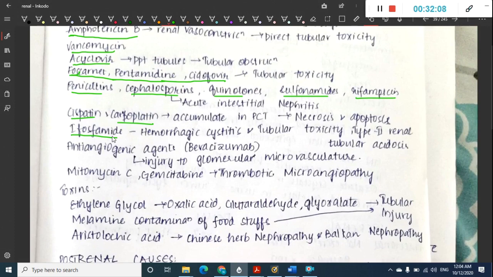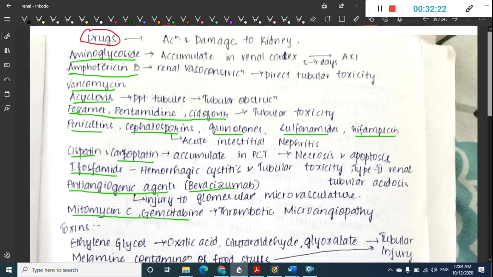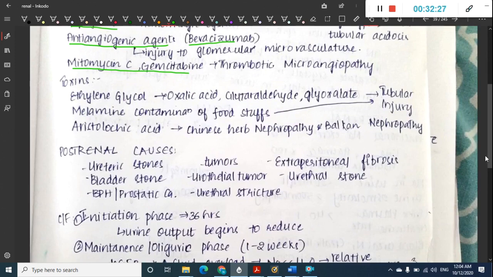Then we have anti-angiogenic agents like bevacizumab, which causes injury to the glomerular microvasculature. Drugs like mitomycin C and gemcitabine cause thrombotic microangiopathy. So these are the different drugs which are involved in acute kidney injury. There are also some toxins which are involved in acute kidney injury. The toxins include, first, ethylene glycol.